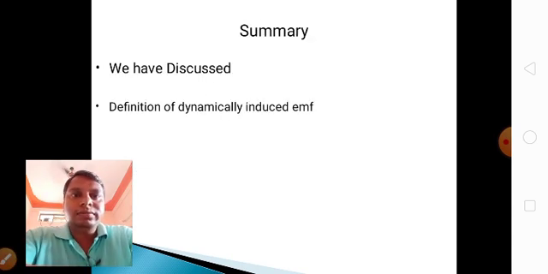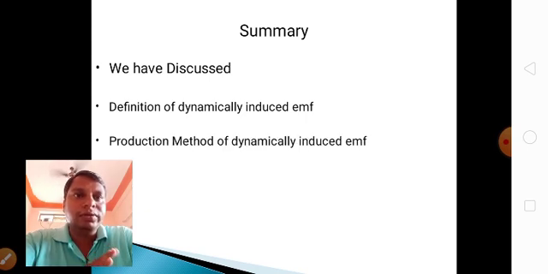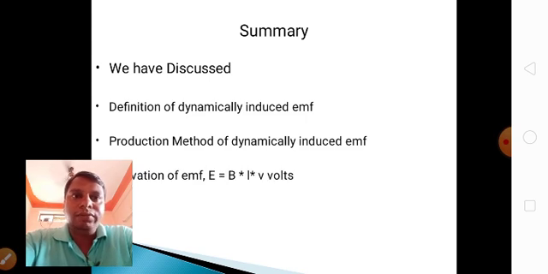In this class we discussed the definition of dynamically induced EMF. Dynamically means rotation. In a motor or generator, if anything is rotating, it is dynamically induced EMF. We discussed the concept of dynamically induced EMF, how it is produced, and the derivation of the EMF: E equals BLV sin theta.